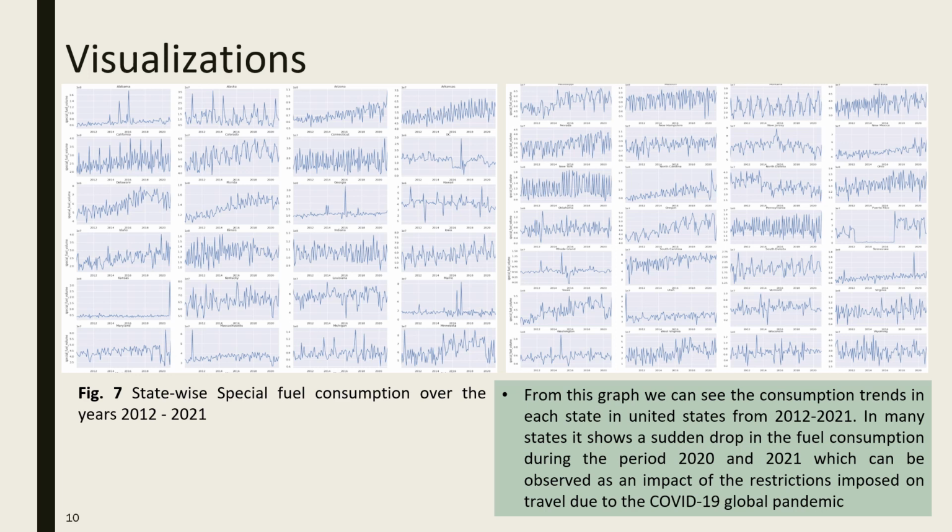This is the statewide special fuel consumption over the years 2012 to 2021, and each graph is for one state. In many states, it shows a sudden drop in fuel consumption during 2020 and 2021, which is observed as an impact of the restrictions imposed on travel due to COVID-19.